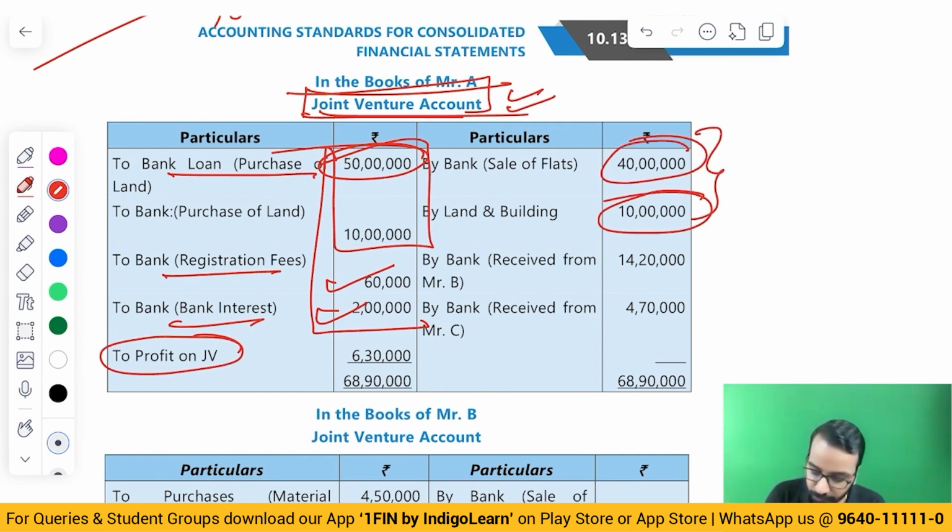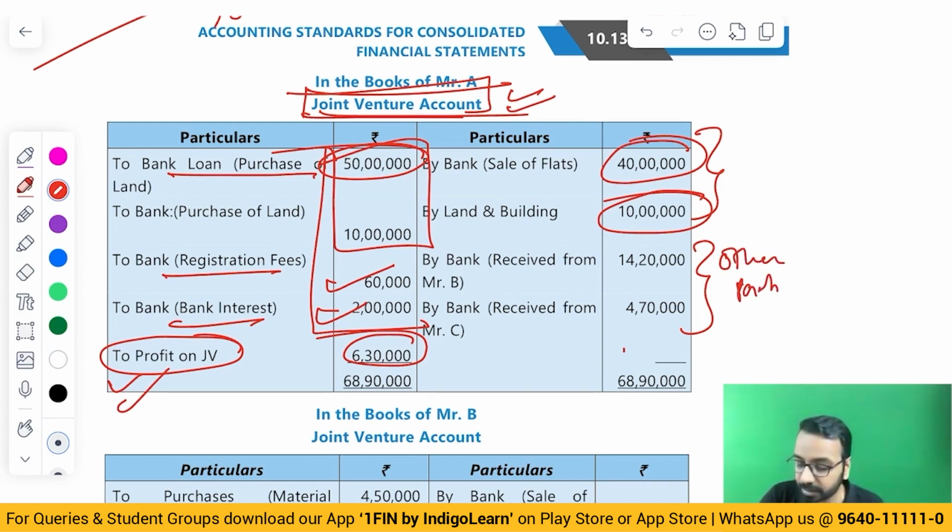And you have to receive profit of 630 from the chief. So profit will be posted this side, loss will be posted on the credit side. Balancing number you will receive from other parties. How much will you receive? Immediately, no need to plot it.